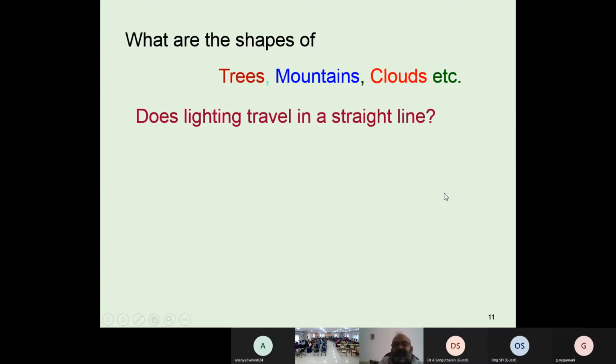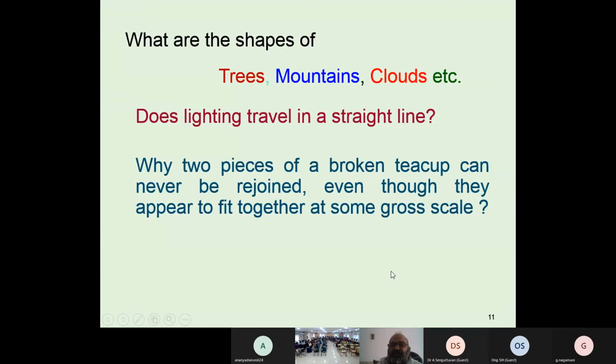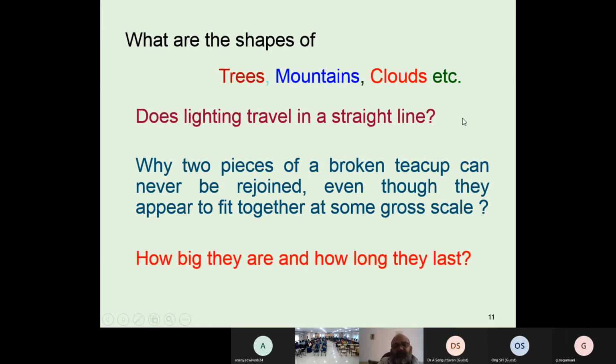Does lightning travel in a straight line? We have another kind of question. Why can two pieces of a broken teacup never be rejoined even though they appear to fit together at some gross scale? So actually we can apply fractals everywhere in nature. We can approach these questions through mathematical theory, physics, chemistry. There are a lot of fields where we can use fractals and define things. Another question is how big they are and how long they last.